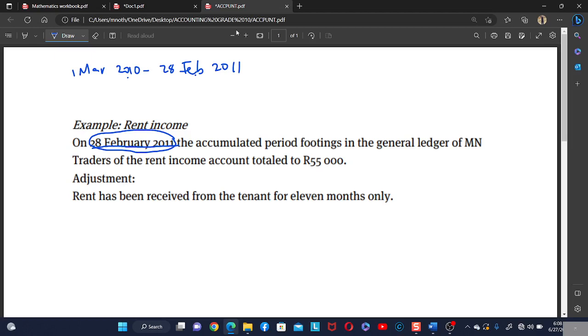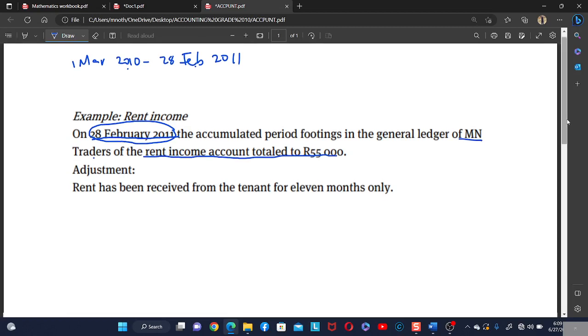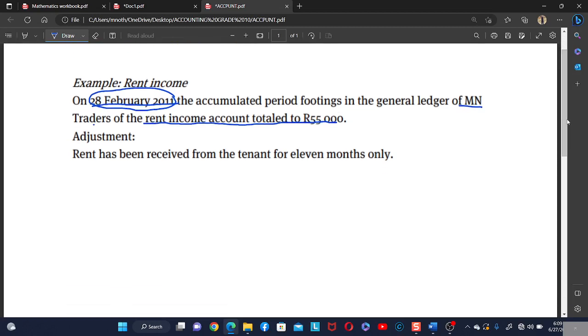Okay, so they're saying on 28 February, the accumulated period footings in the general ledger of MN Traders of the rent income account totaled 55,000. So we are told that the rent income is how much? 55,000. Okay, so let's open the T account of the rent income.